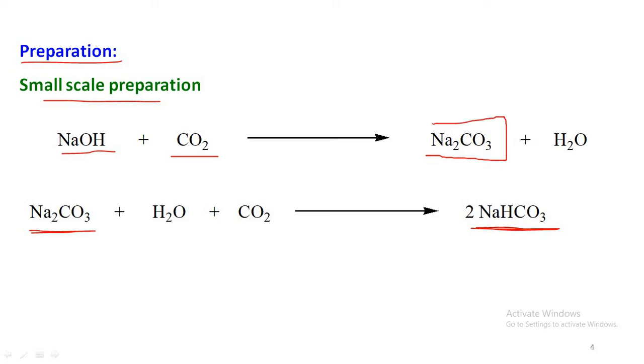Then the sodium carbonate is treated with water and carbon dioxide, which gives sodium bicarbonate. This is the small scale preparation method.